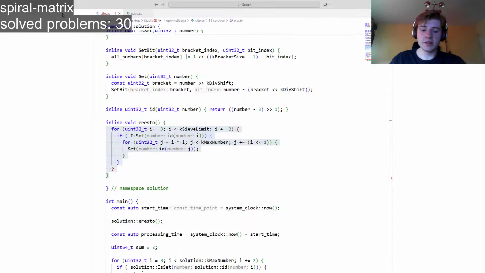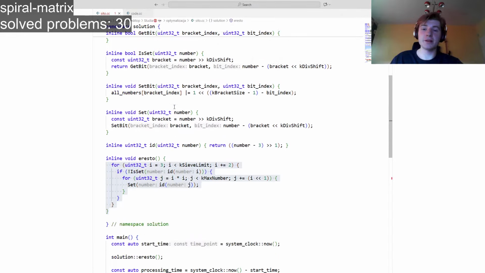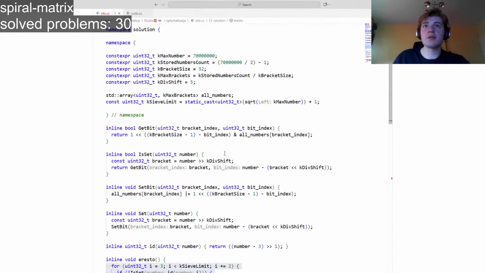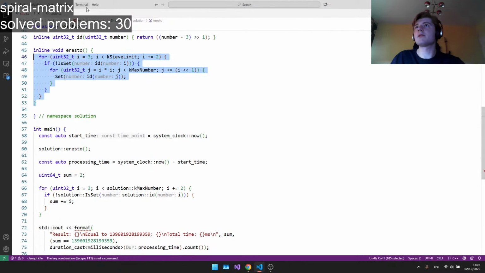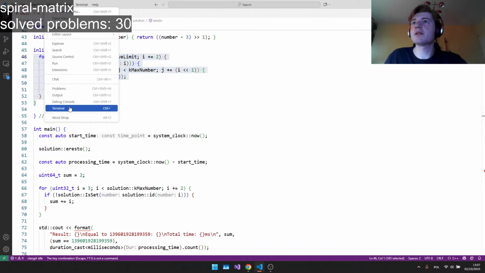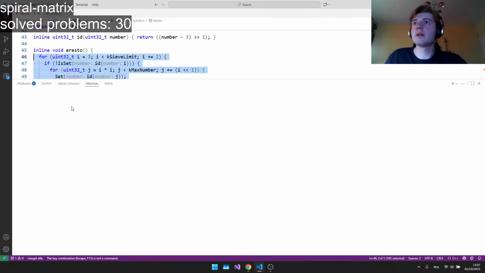Yeah, that's pretty neat, I think. I don't know how to exit this mode, which is funny, but you might believe me that it works in about 50 milliseconds for 70 million, and the answer is correct here. So I believe that's pretty cool. Can I please, thank you, exit. So let's see where we're at.